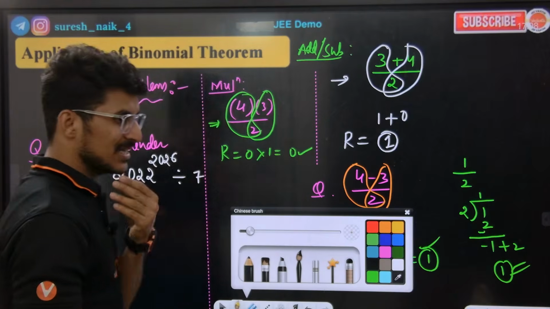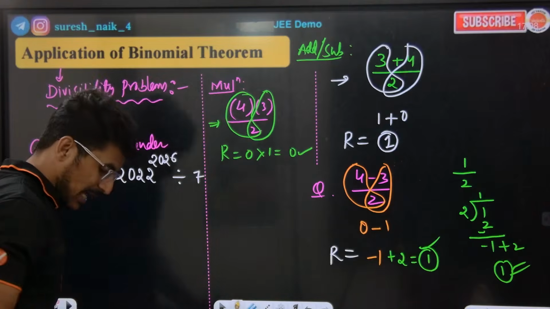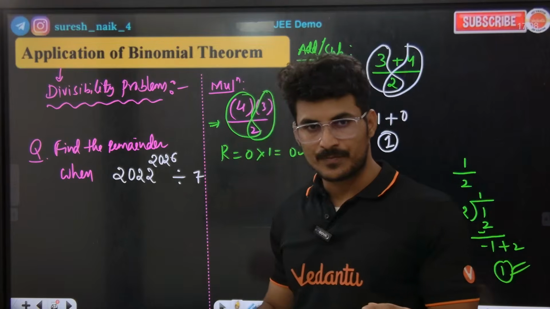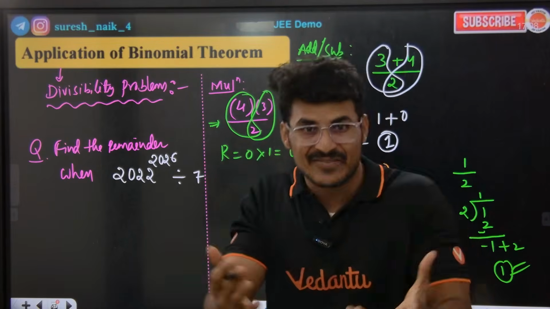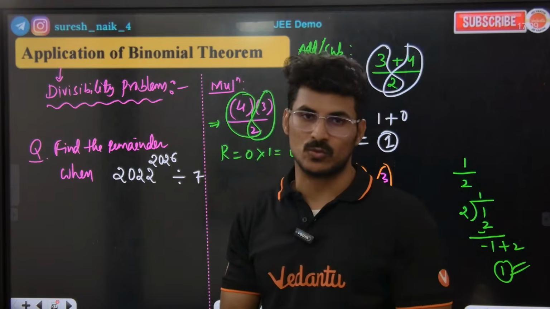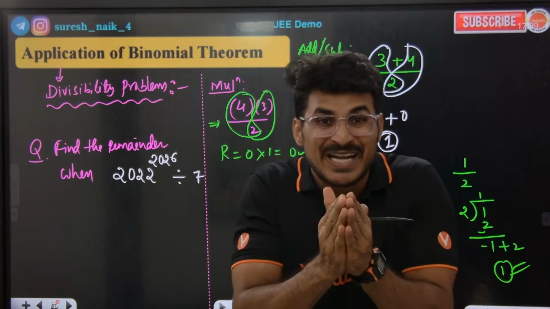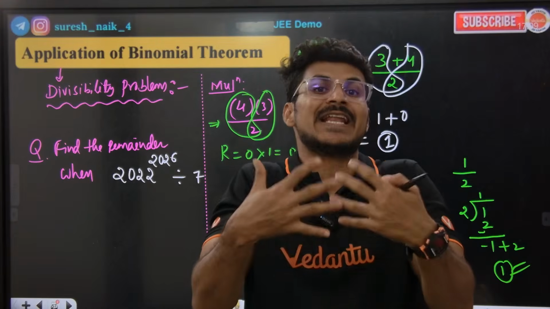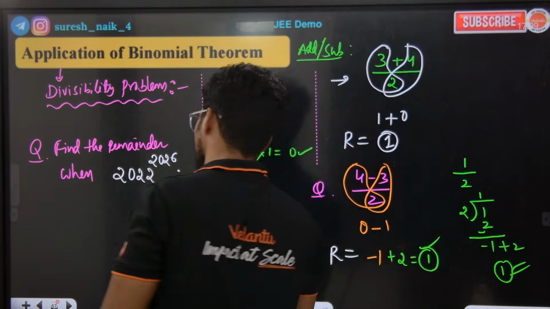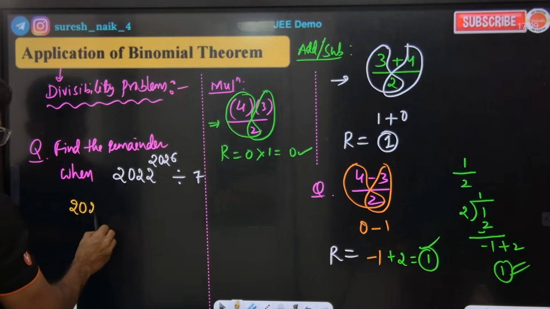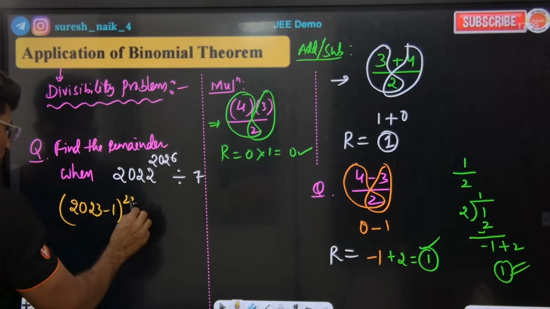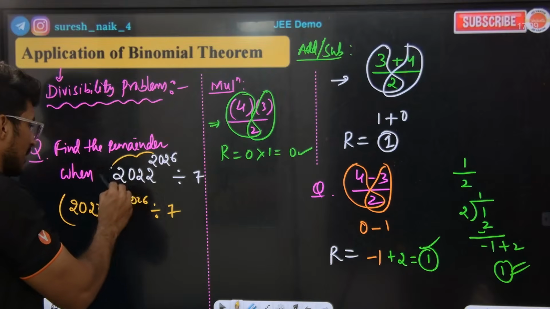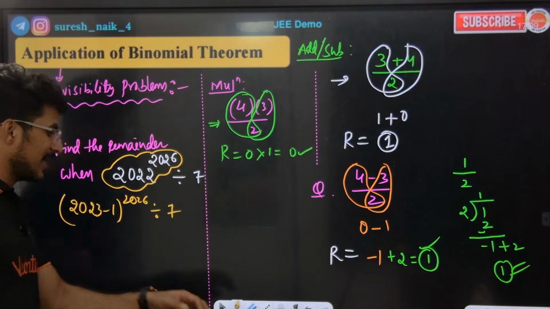2022 to the power of 2026 divisible by 7. Normally you need to split 2022 in such a way that the split number is divisible by 7, or the nearest multiple of 7. I'll write 2022 as 2023 minus 1, to the power of 2026, divided by 7. If I divide this very big number by this small number, what is the remainder? That is what they are asking.